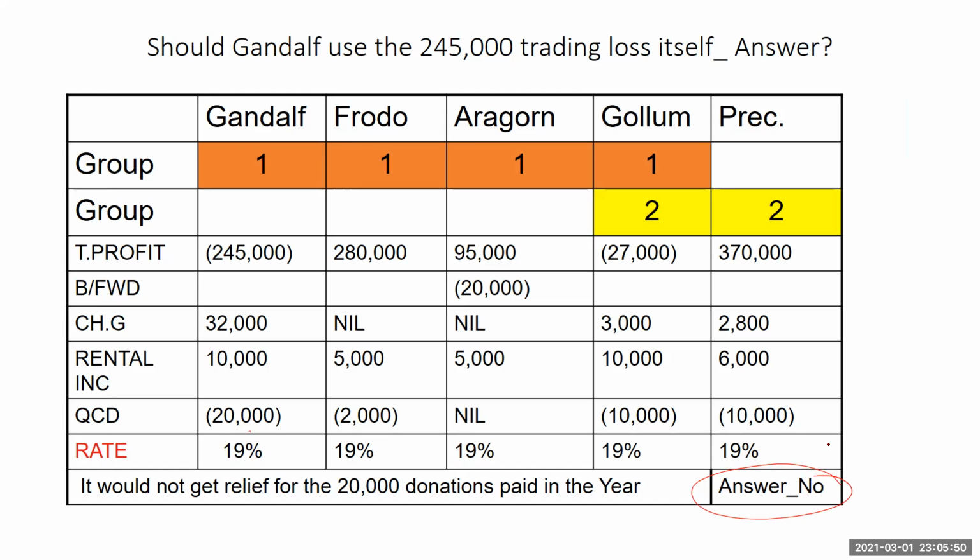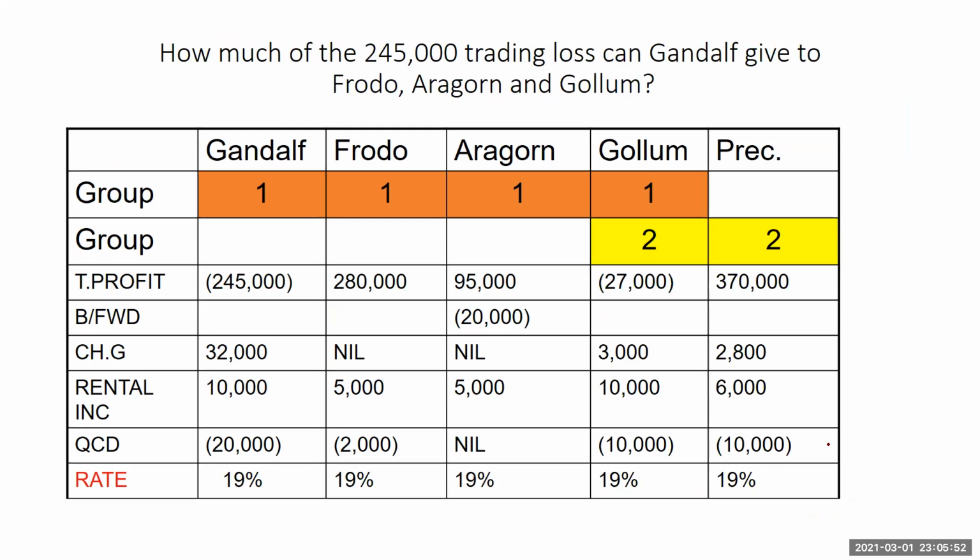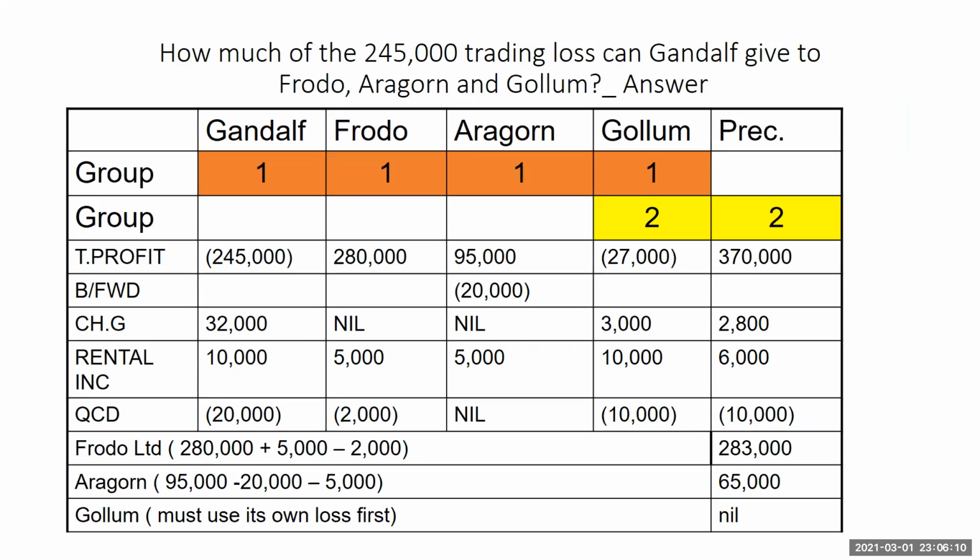Surrender it. Now, how much of the 245,000 could Gandalf give to Frodo, Aragon, and Golom? All right, let's take a typical calculation and see what we will get. Now, Frodo has a profit, add the rental income, and less the QCD. So you get 283.